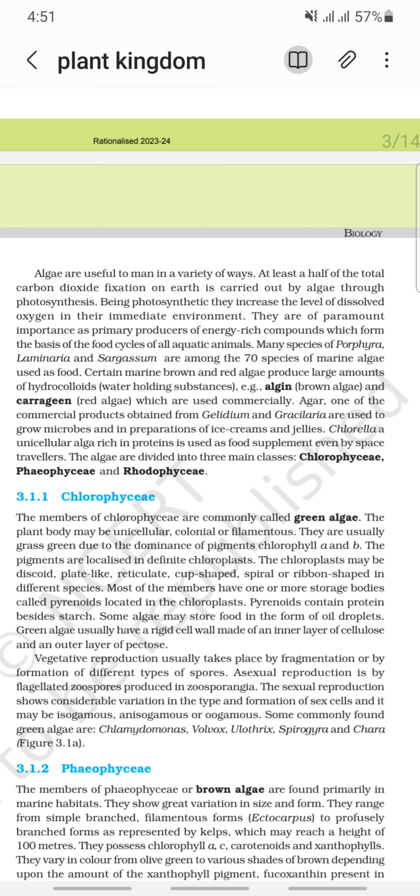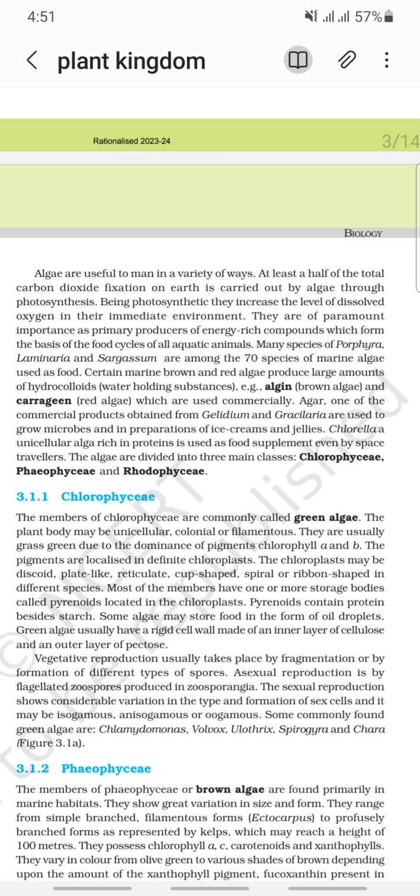Agar, one of the commercial products obtained from Gelidium and Gracilaria, is used to grow microbes and in preparations of ice creams and jellies. Chlorella, a unicellular alga rich in protein, is used as a food supplement even by space travelers.